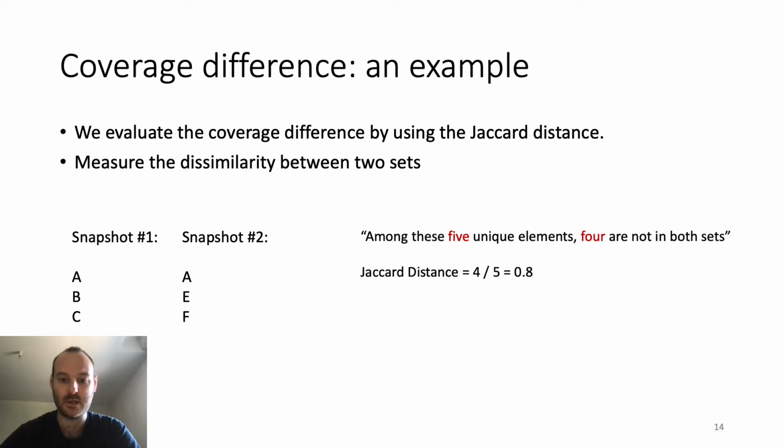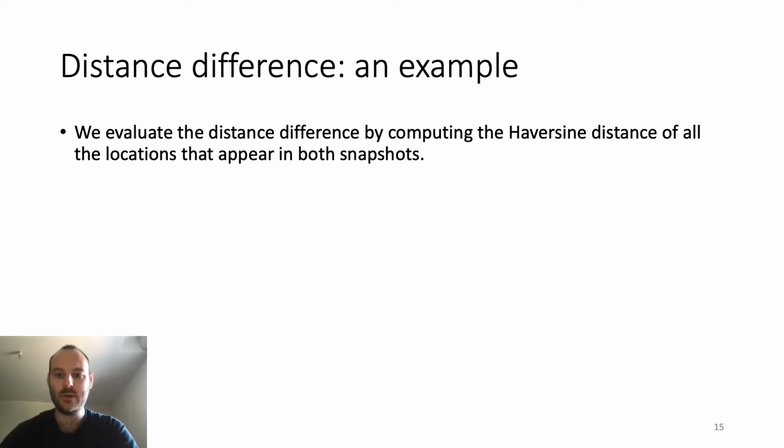So the Jaccard distance is 4 out of 5, or 0.8, which means these sets are dissimilar. We evaluate the distance difference of two IP addresses by using the Haversine distance, which is a close approximation of the great circle distance between 2 points on the Earth's surface. The distance is expressed in kilometers.